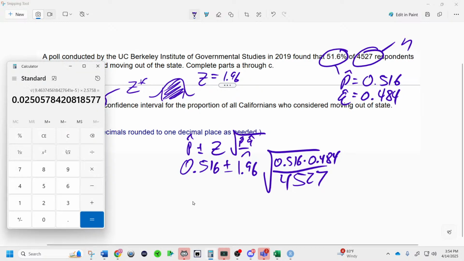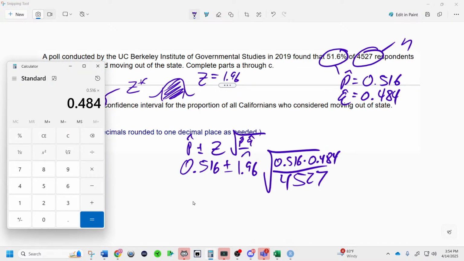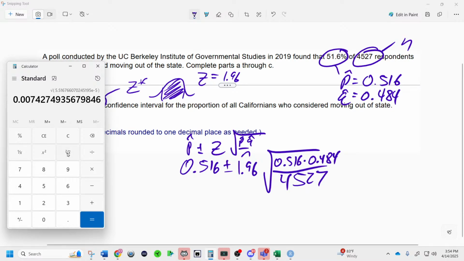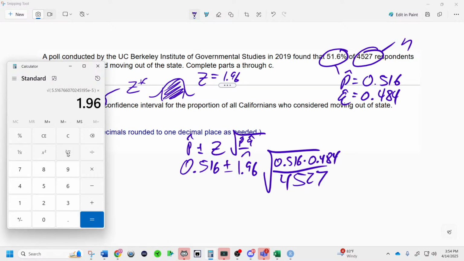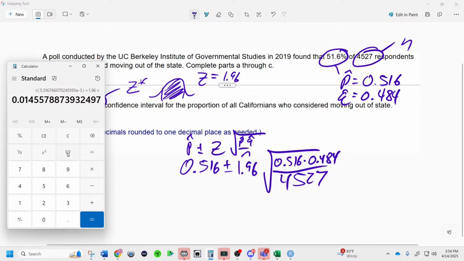And we solve: 0.516 times 0.484 divided by 4527, square root, times 1.96. There's the margin of error, about 0.015.